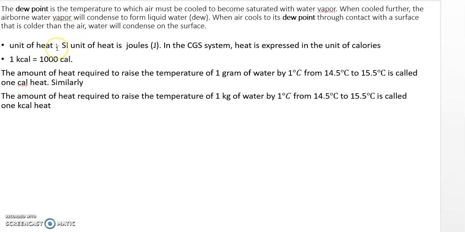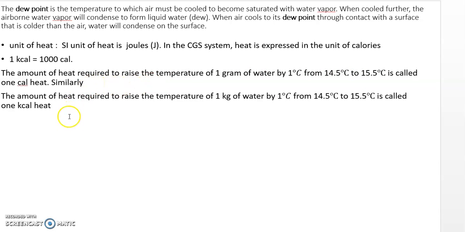Now next is a most important topic: the unit of heat, SI and CGS. The SI unit of heat is joules, and the CGS unit is calories. What is the relation between the calorie and the kilocalorie? 1 kilocalorie is equal to 1000 calories. The amount of heat required to raise the temperature of 1 gram of water by 1 degree Celsius, and you have to specify this temperature range, this is very important, from 14.5 to 15.5 degrees Celsius, is called 1 calorie of heat.